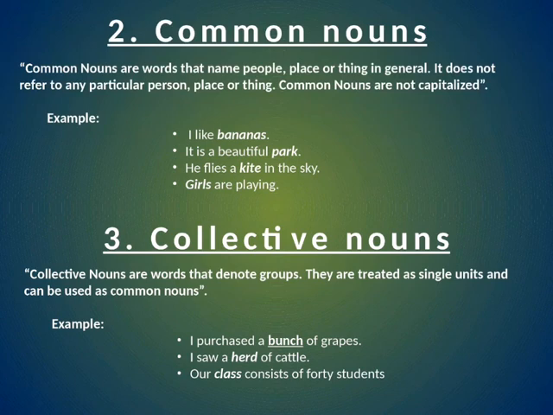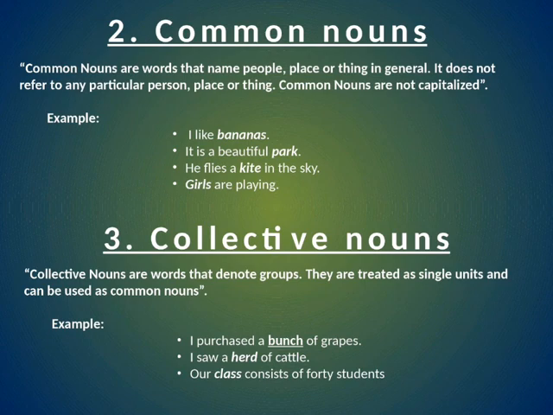Now next come to common nouns. What are common nouns? A common noun refers to any and every person or thing of the same kind or class, not to a particular person or thing, like cow, dog, girl, boy, man, woman. They are common. And a few examples are: I like bananas. The bananas here are common. These are common nouns.